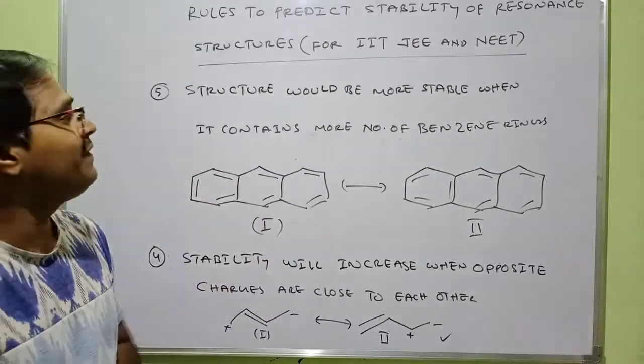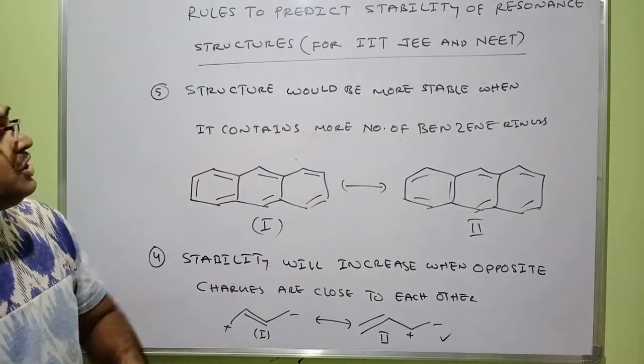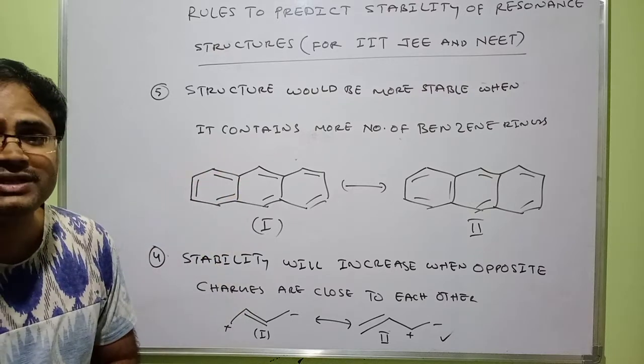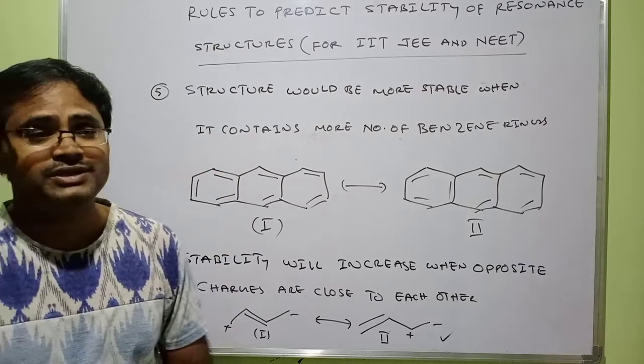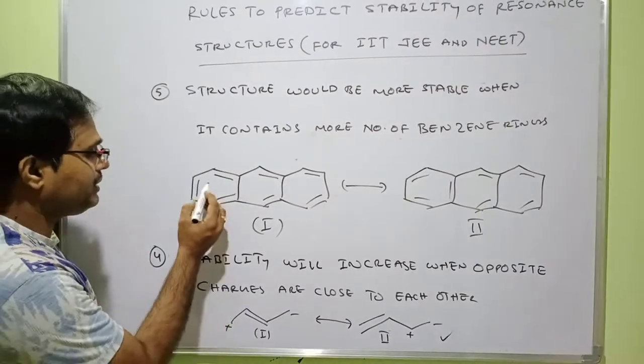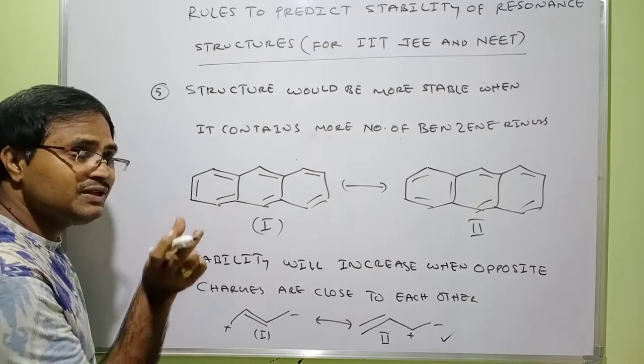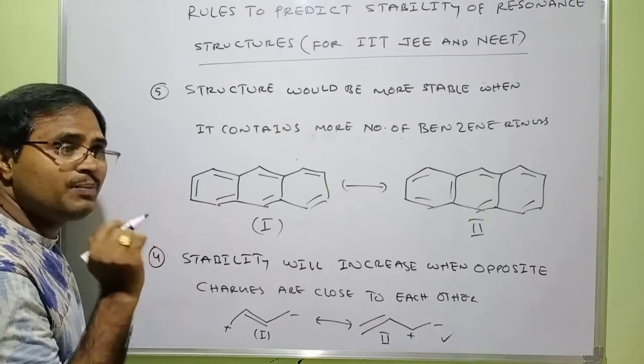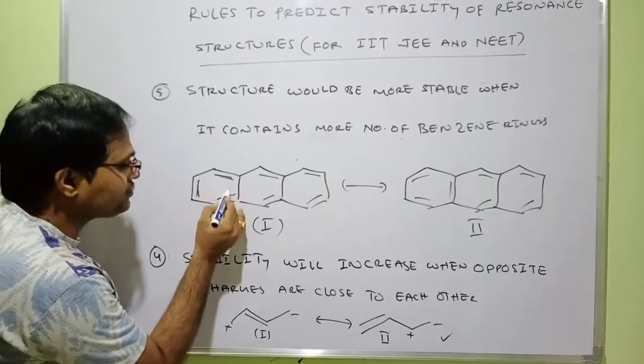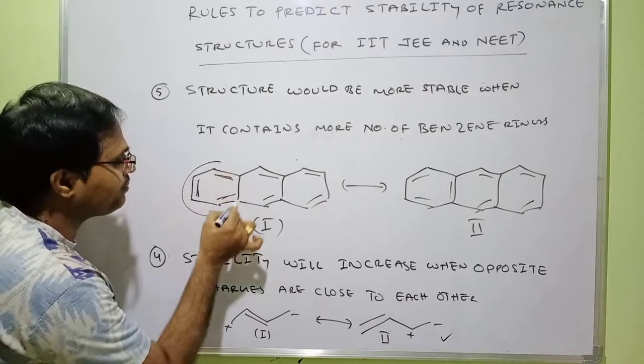So what is the rule I have given there? A structure would be more stable when it contains more number of benzene rings. Look here. This is one benzene ring, right? Benzene means, within that one ring, you should have 3 pi bonds. So this is one benzene ring.